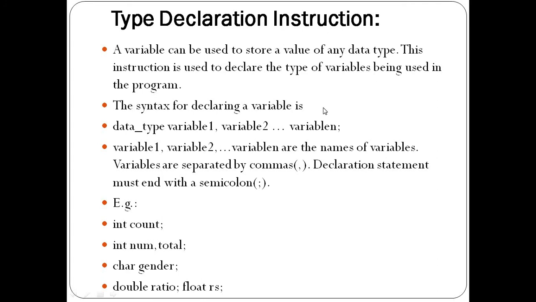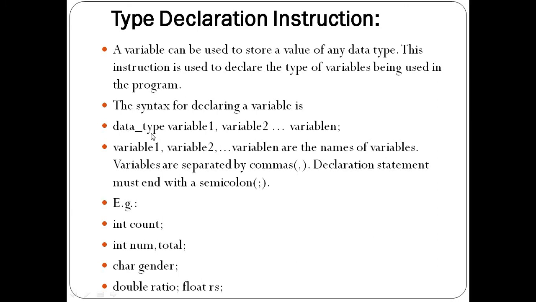We need to give a label for values, and for taking the values we need to define the type for that value. So before giving the label, first we need to define the type of value, and then assign the label. The combination of type and label we define in a single statement, that is called a type declaration statement. So what is the syntax for that? This is the primary syntax for defining the type declaration along with the variable.